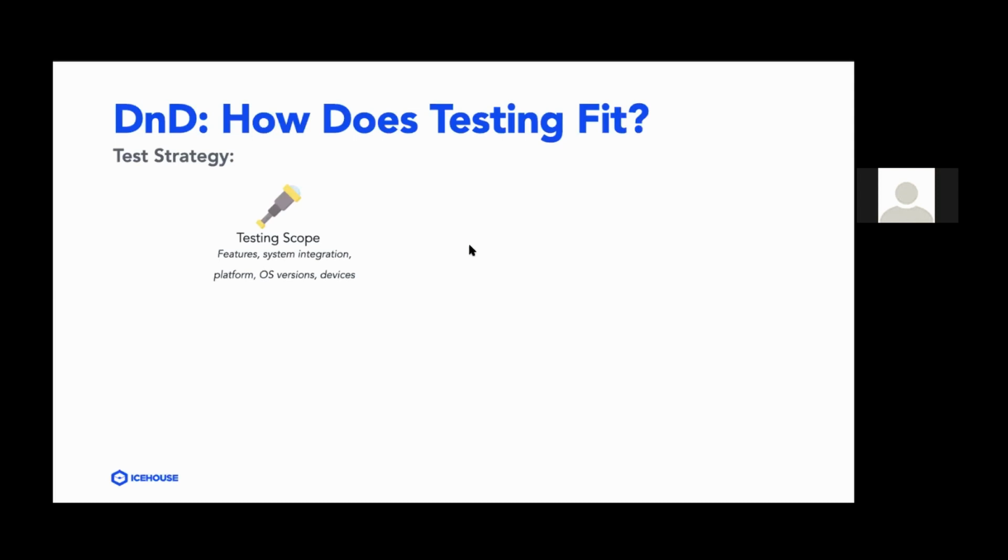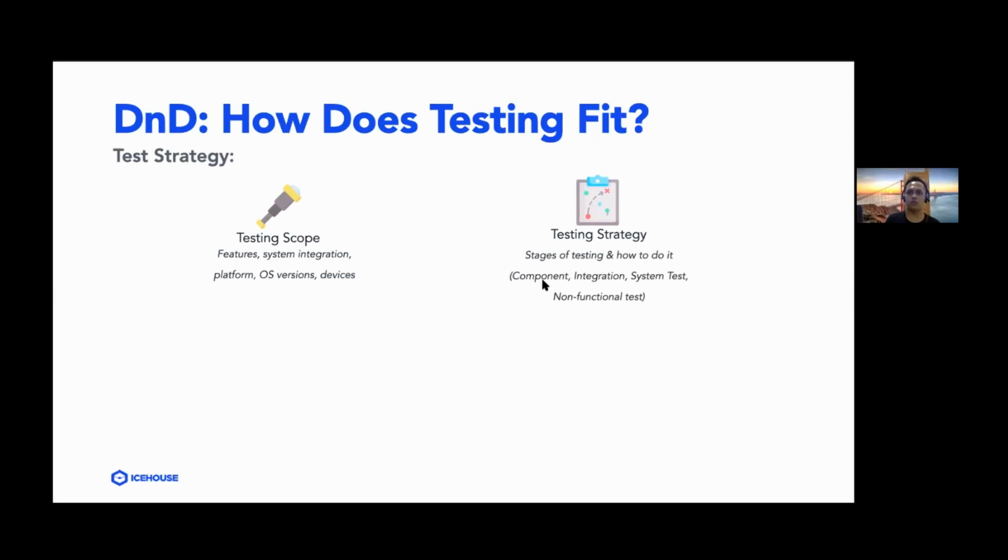And then there's also a section called testing strategy, which describes the different types of testing that we do and how I'm going to be doing those types of testing. So there are descriptions regarding component testing, or how developers do their unit testing. There's also descriptions of the different functional testing which is being done, like integration testing and system testing, and how to do those.